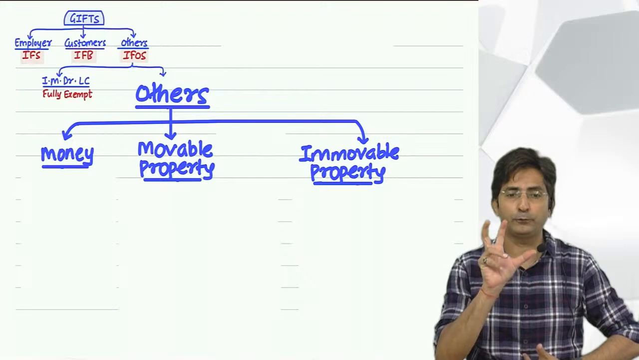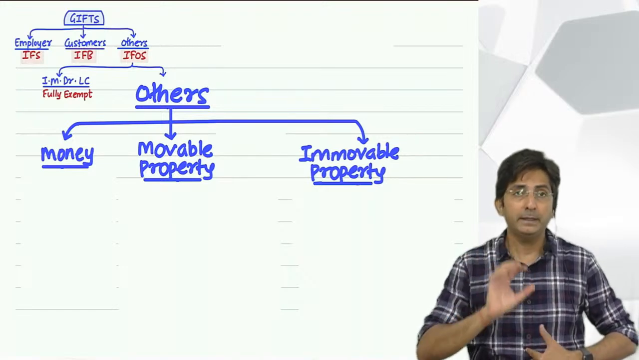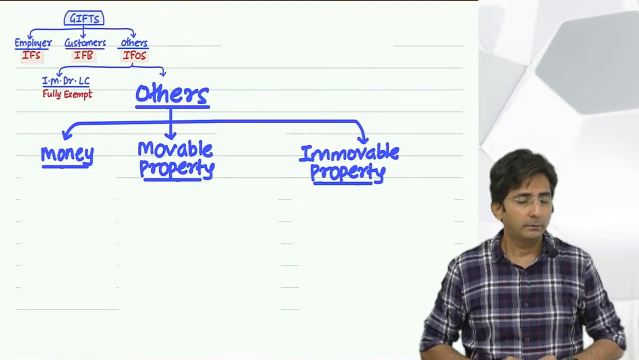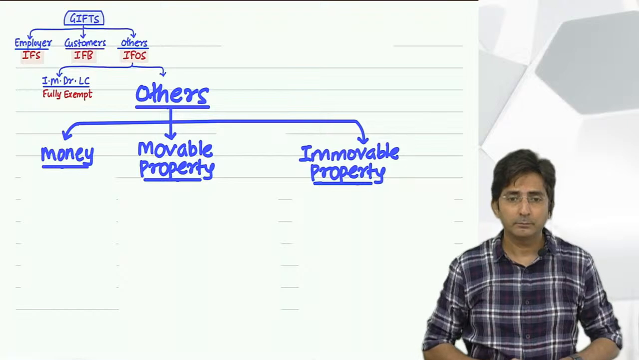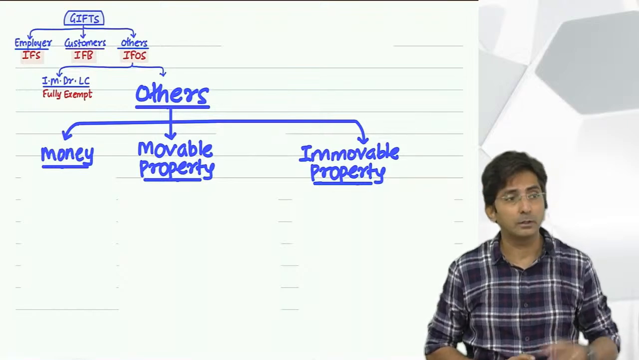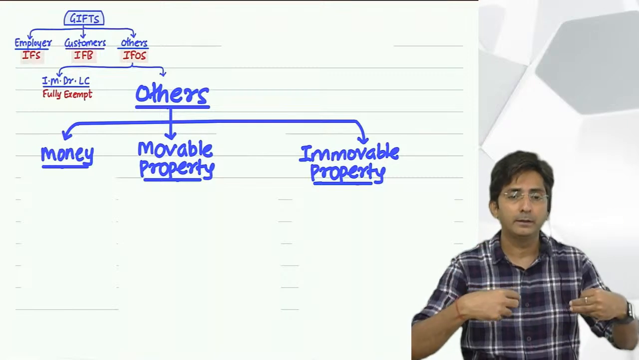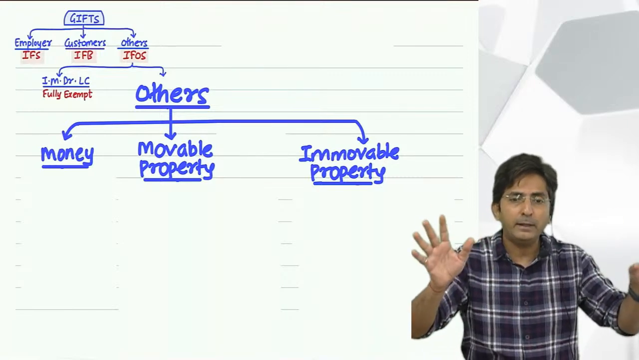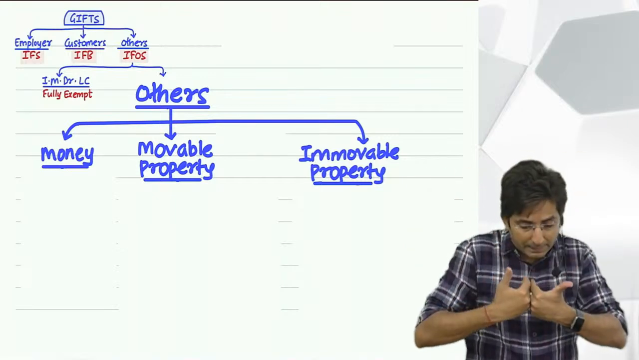If it is up to 50,000, exempt. So tell me, if I got a gift of 5,000 rupees from 20 people, everyone gave me 5,000. How many people gave me? 20 people. Let it be 20. Let 1,000 people give. The person who received is the same person.